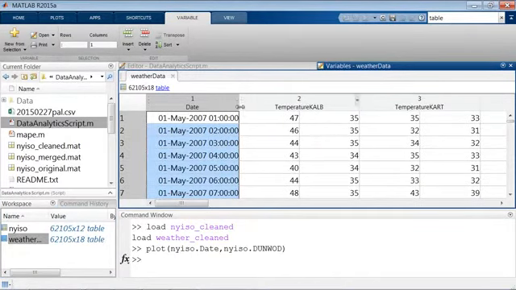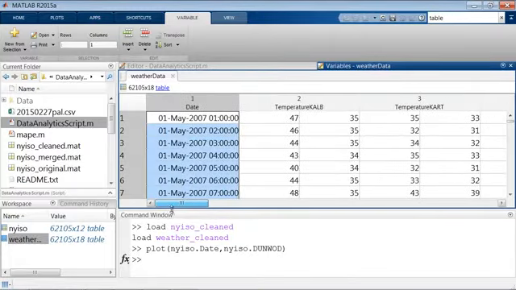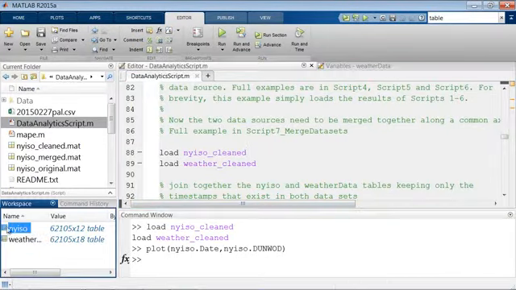And so you can see we get the same kind of table with each timestamp, and then we get the temperature and dew point for the different weather stations throughout the state of New York. So now we've got our two data sources here, energy data and weather data. We figured out how to read them into MATLAB, how to then get them into the format that we like. We've cleaned up any anomalies that we wanted to remove.